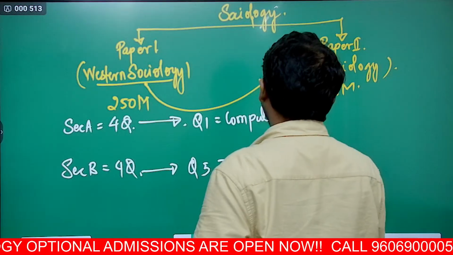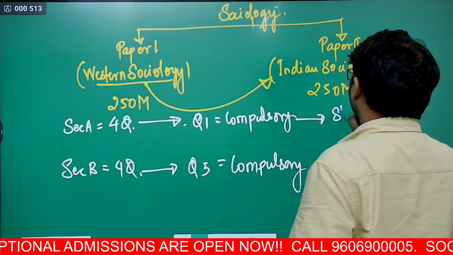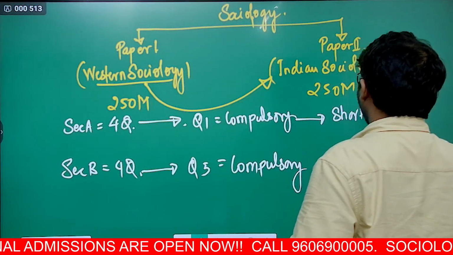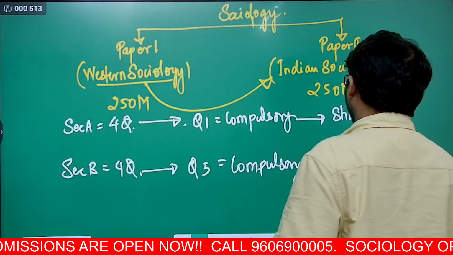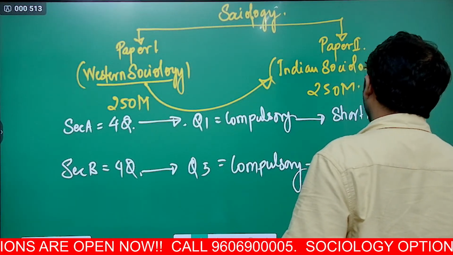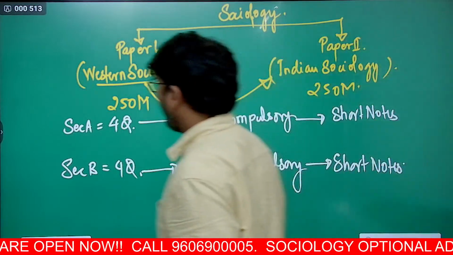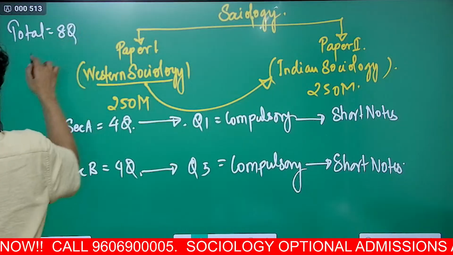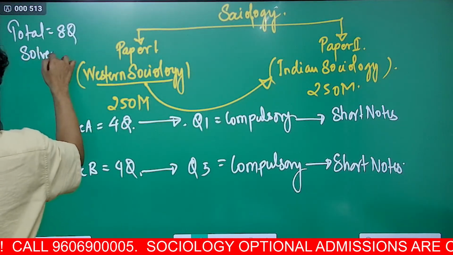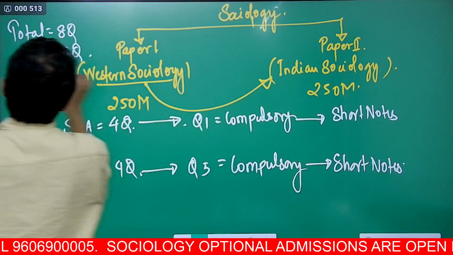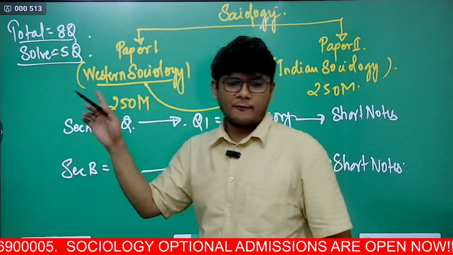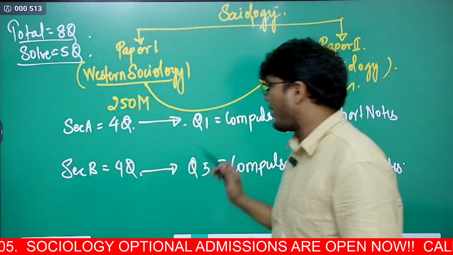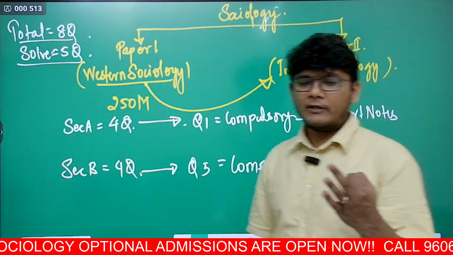And these questions generally are short notes. So out of a total of 8 questions, you have to solve 5 questions. Now questions 1 and 5 are compulsory, so you are left with 3 more questions.